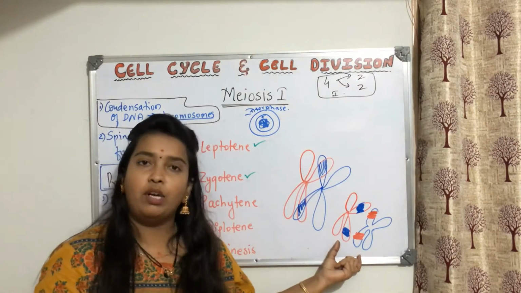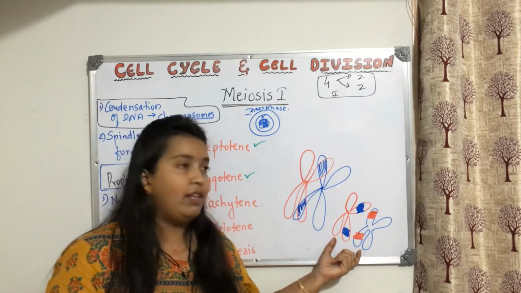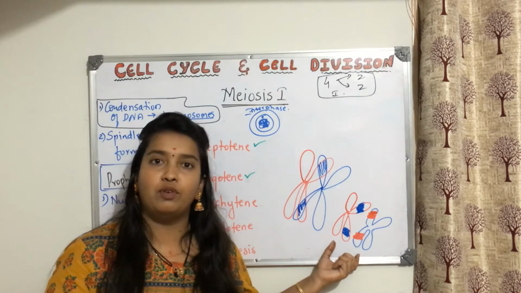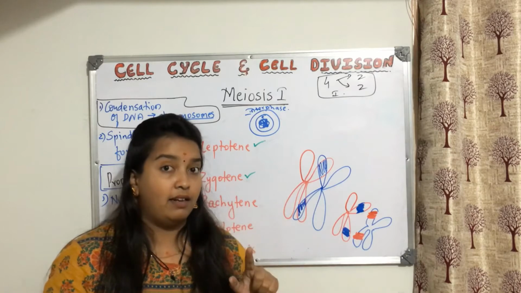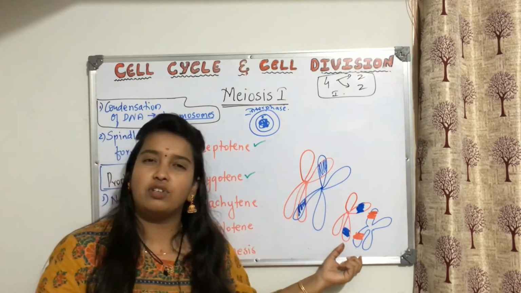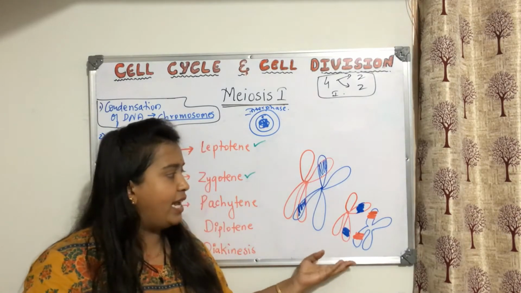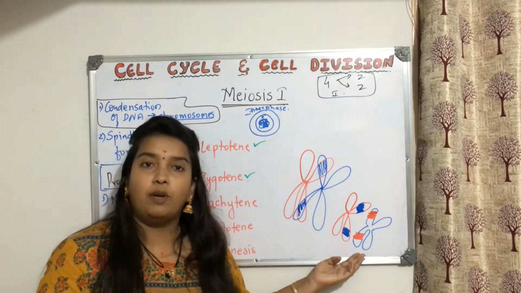Now this, we still call a bivalent. Still we call them homologous chromosomes, but these homologous chromosomes are now not purely maternal and paternal. They have got some extra segments, they have changed. You cannot say the red one is purely maternal or the blue one is purely paternal.